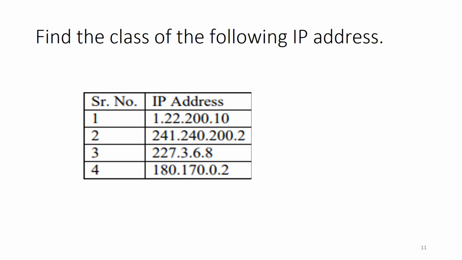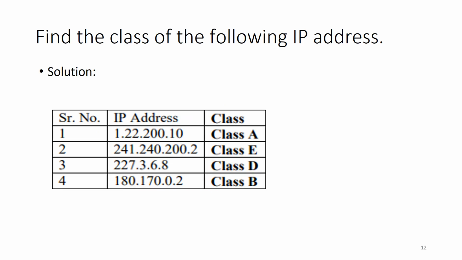So obviously it belongs to class A here, because the range of class A varies from 0 to 127. The other addresses have first bytes 241, 227, and 180. Since 241 occurs in between the range of class E, that's why this IP address belongs to class E. 227 belongs to class D here, and the last one, 180, belongs to class B here. Thank you.